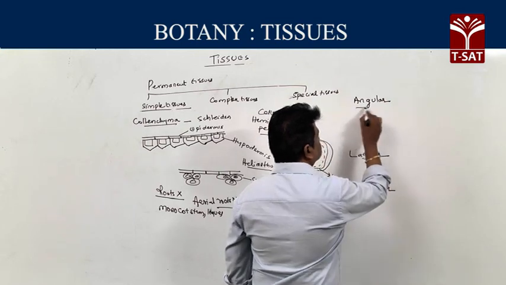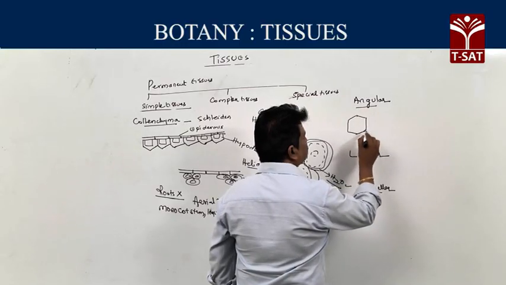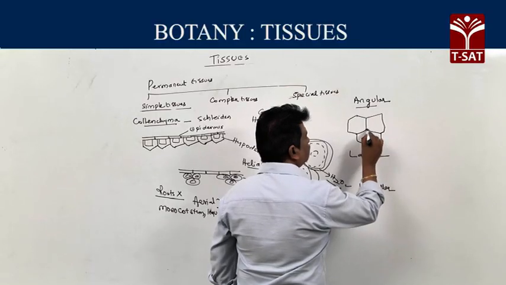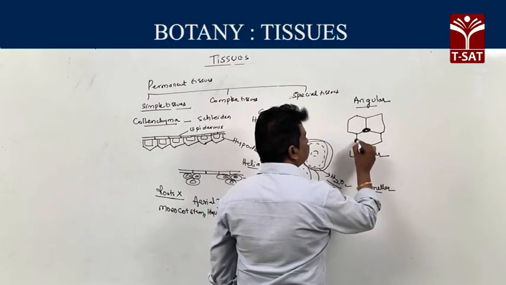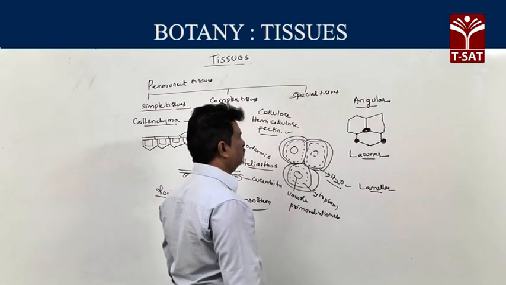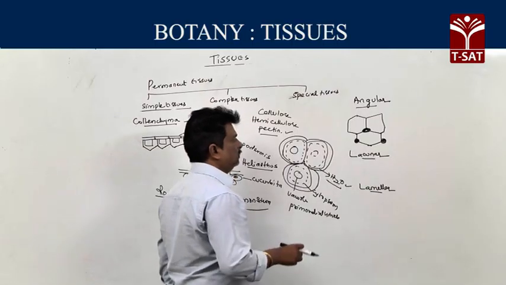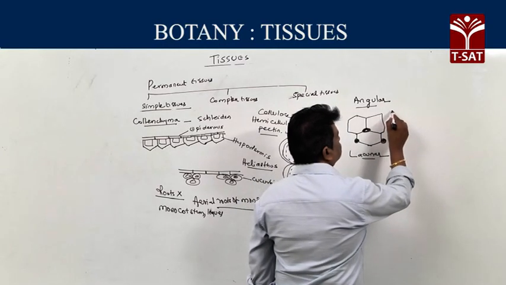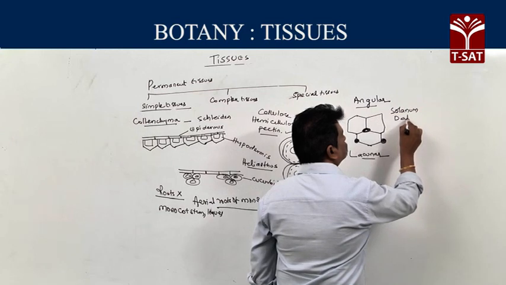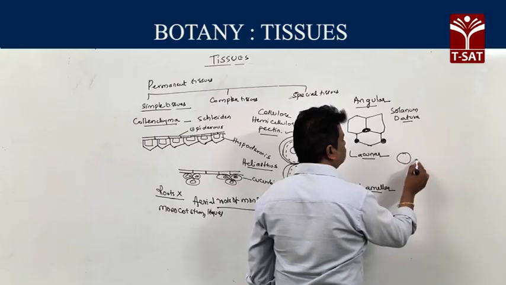Angular collenchyma means thickening takes place at the corners where 2 or 3 cells are joined. Angular cells are arranged irregularly. Examples for angular collenchyma are solanum and datura.